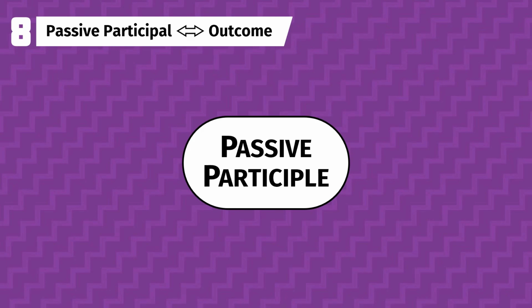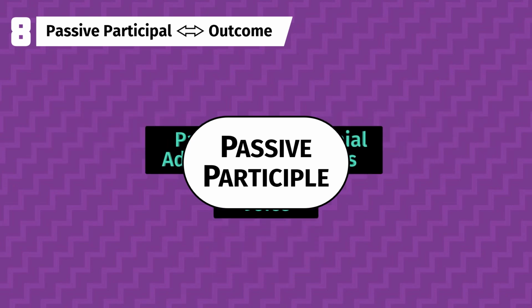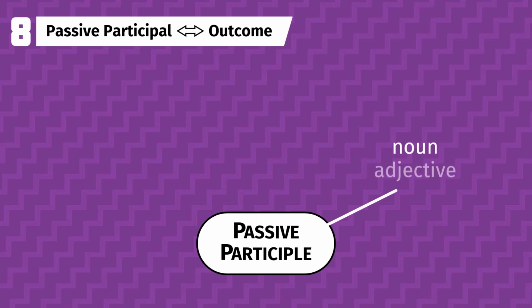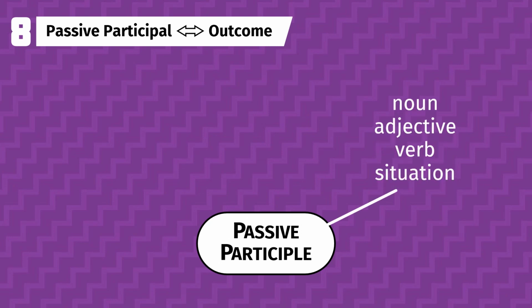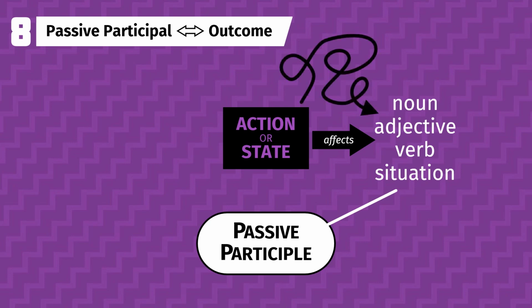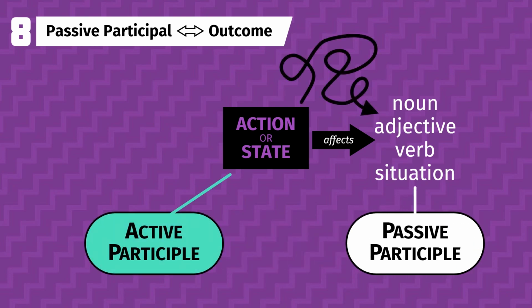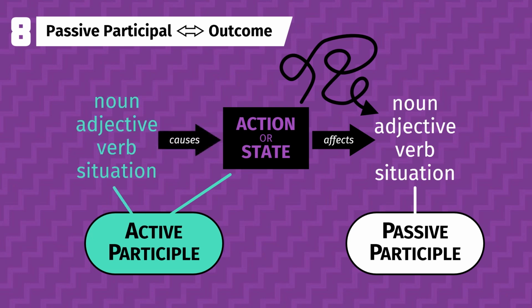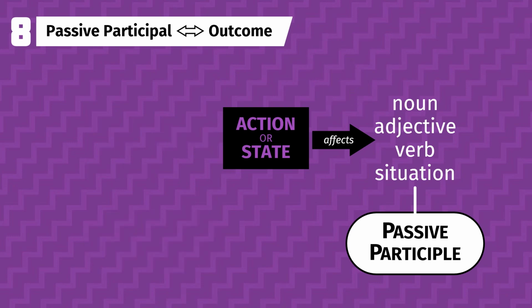8. Whether it's used in passive voice, as a passive adjective, or to start a participial phrase, the passive participle conveys how the noun or other word it's modifying, or even the entire situation that the sentence expresses, is affected by some action or state. That effect might be immediate, direct, or intentional, or it could be indirect or accidental. The active participle, on the other hand, focuses on the event of the verb that forms its root, or perhaps on the source of that verb. But for passive participle, it's the outcome that matters.